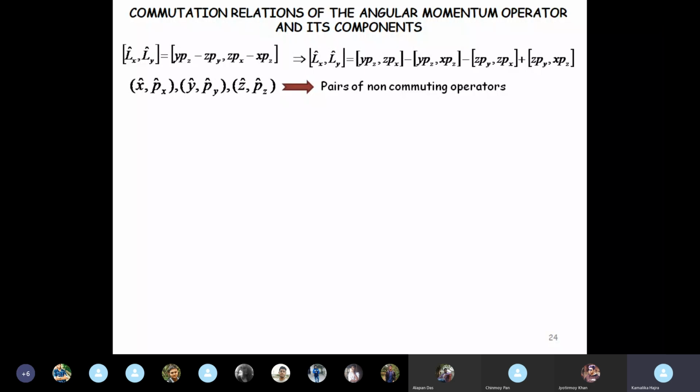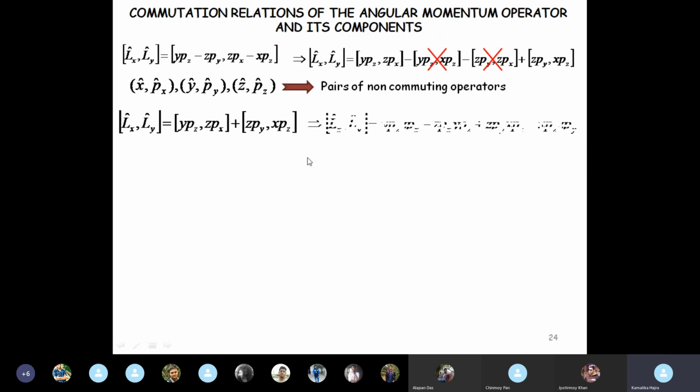It doesn't make sense that I read through the derivations. Now we just have to remember that x px, y py, and z pz are the pairs of non-commuting operators. We know position and the corresponding component of linear momentum do not commute. So these are the pairs of non-commuting operators. Other pairs are always zero. Only these pairs are non-zero. So immediately we can cross out these two terms. These become 0 because they do not contain the non-commuting pairs. So we are left with these two commutators.